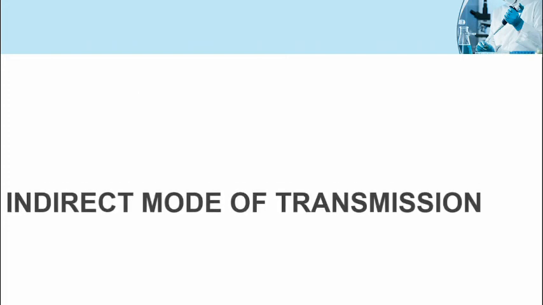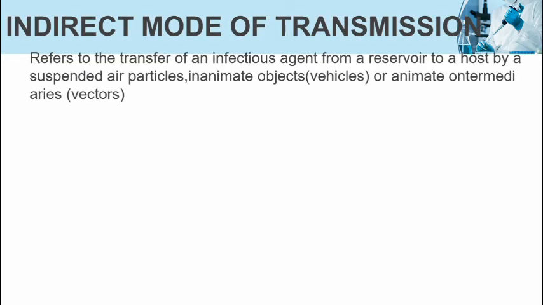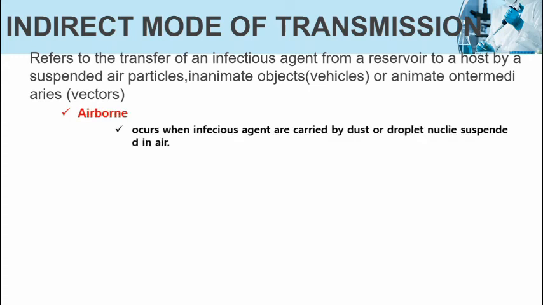Indirect mode of transmission refers to the transfer of an infectious agent from reservoir to a host by suspended air particles, inanimate objects, vehicles, or animate intermediaries, known as vectors. Airborne mode of transmission occurs when infectious agents are carried by dust or droplet nuclei suspended in air.